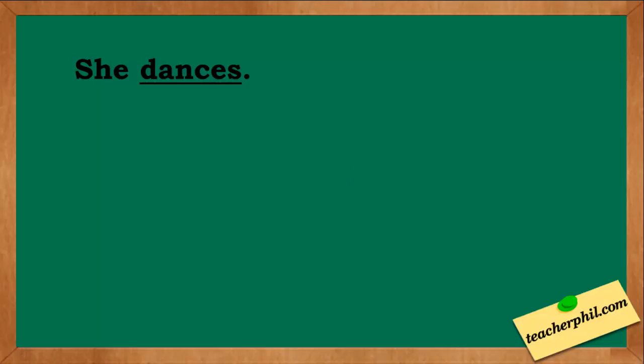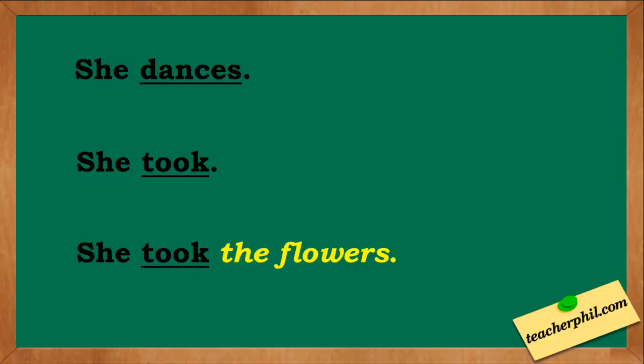She dances. This sentence is complete. We have our subject, she, and the verb, dances. We don't need an object to make it complete. She took. Does this sentence sound complete? No, it doesn't. Let's try to add an object to the sentence. She took the flowers. It now sounds correct, right?